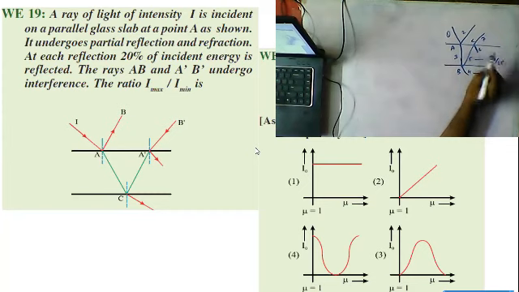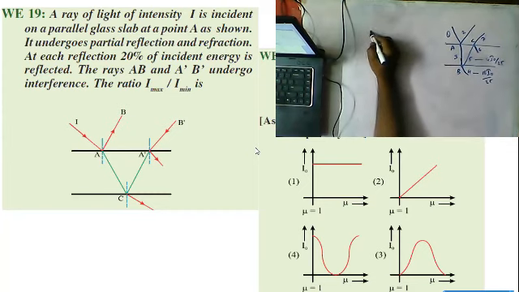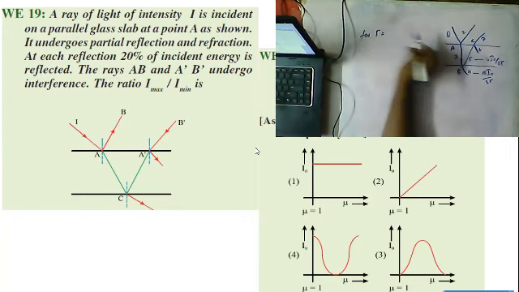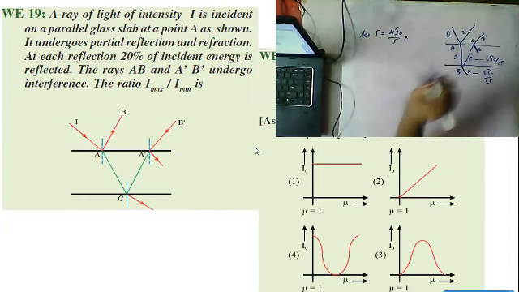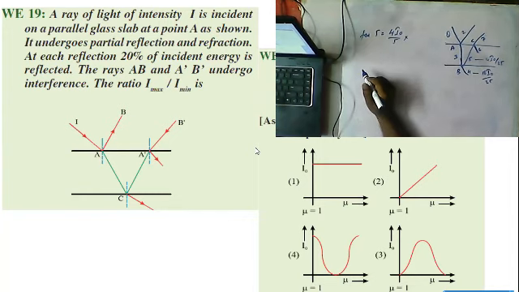So first of all I will find this value. Reflected ray, we already know that. For 5, we already know that it is 4 I naught by 5 into how much?